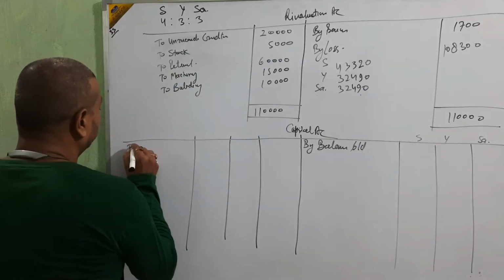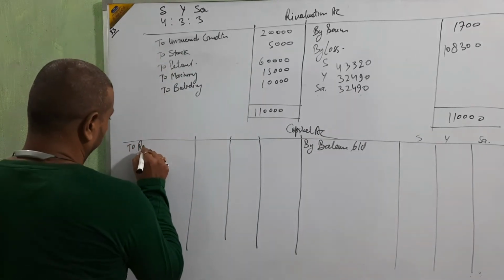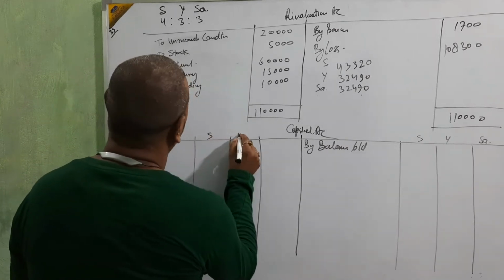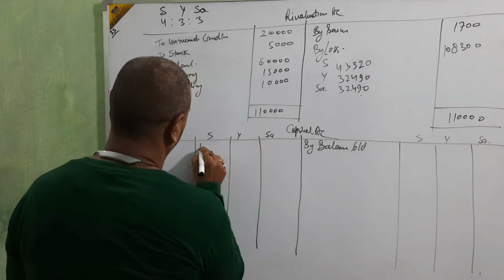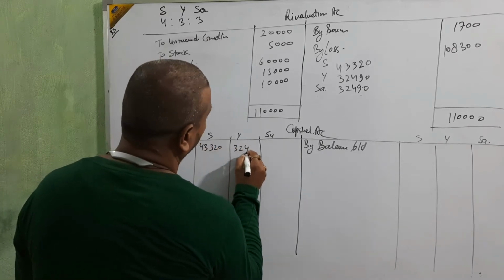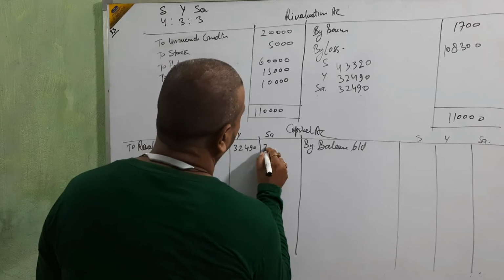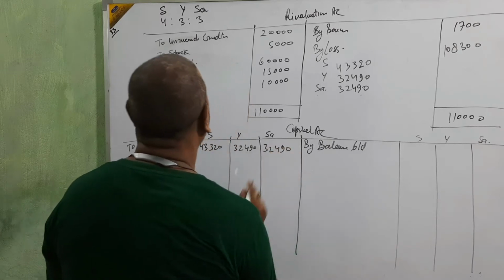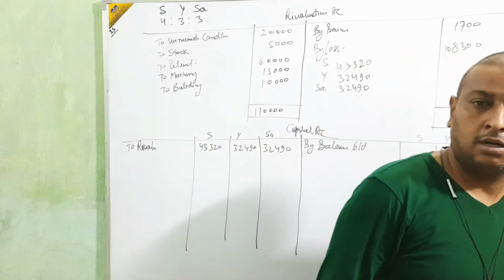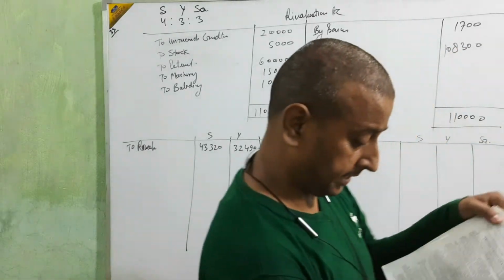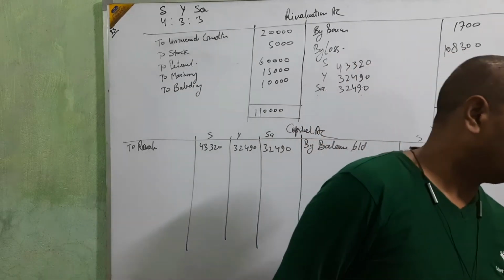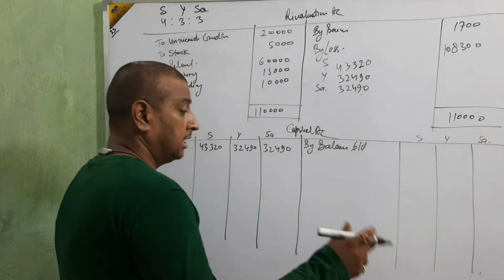Let us come by the book. This side, loss on revaluation 43,320, 32,490, 32,490. Okay, beta? Up to this is clear or not? Clear? Okay. Then next.